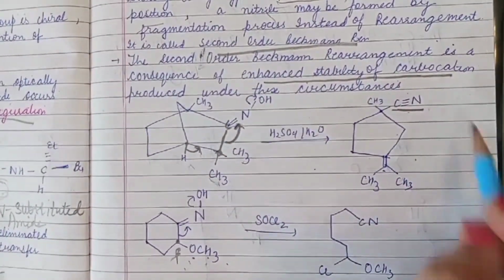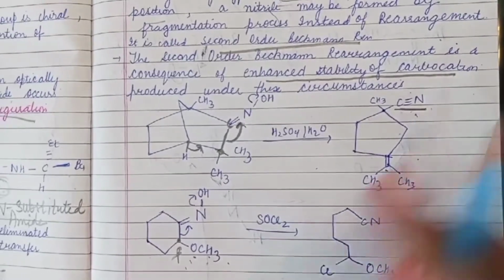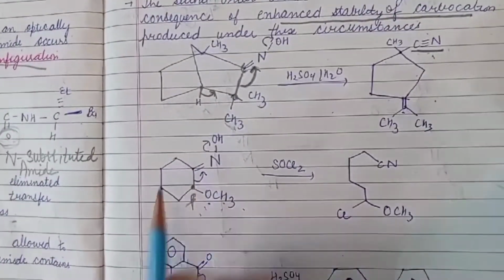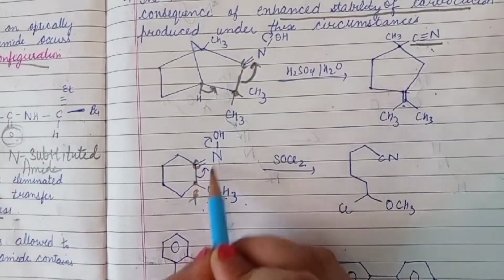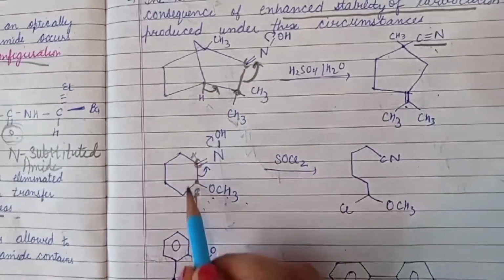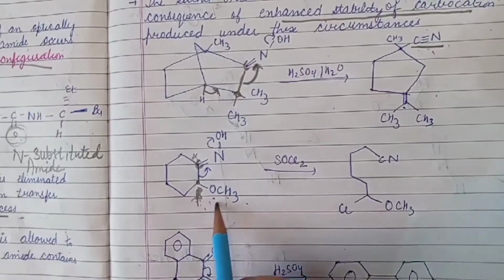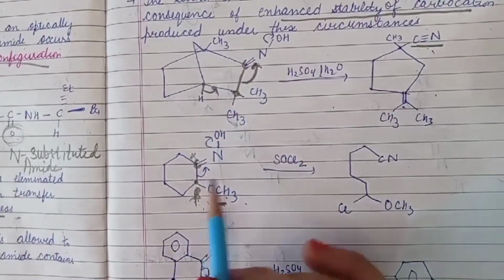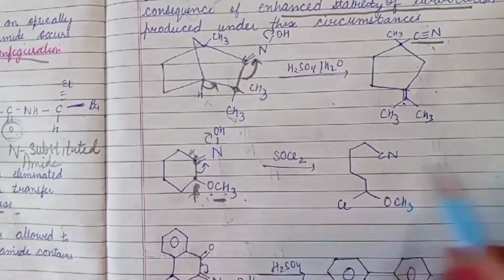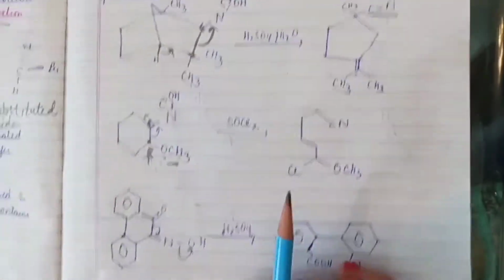We get a nitrile. Here in this C=NOH, alpha and beta positions, at the beta position there is a heteroatom. So the fragmentation process occurs and results in the formation of this product.